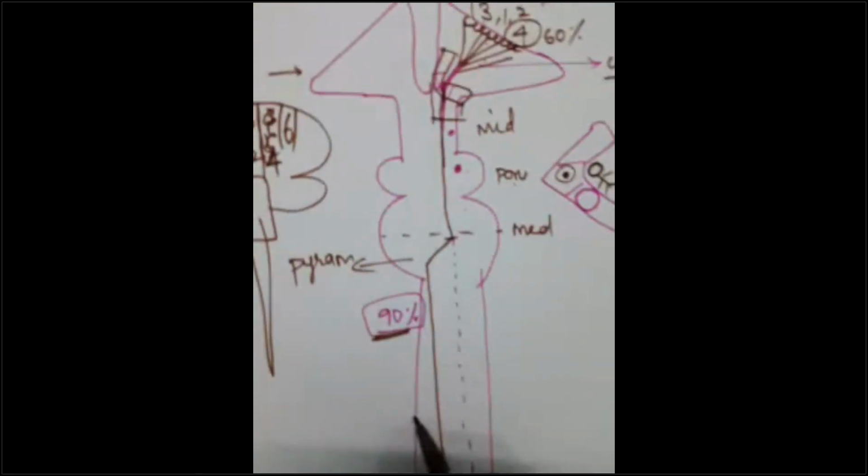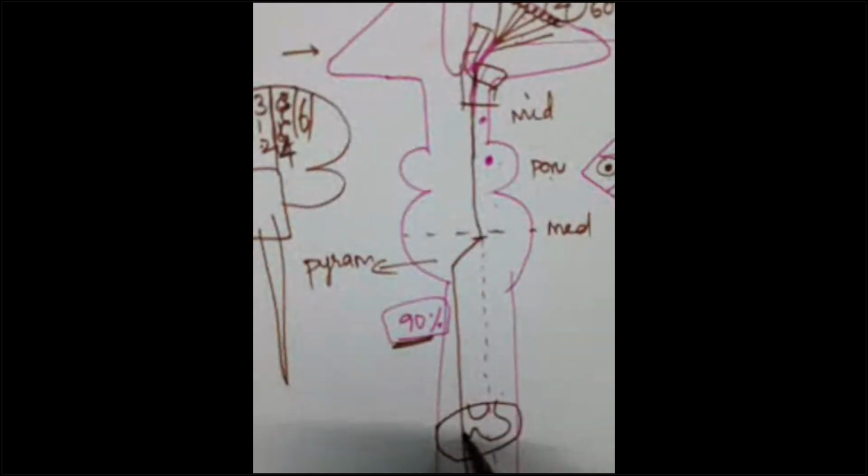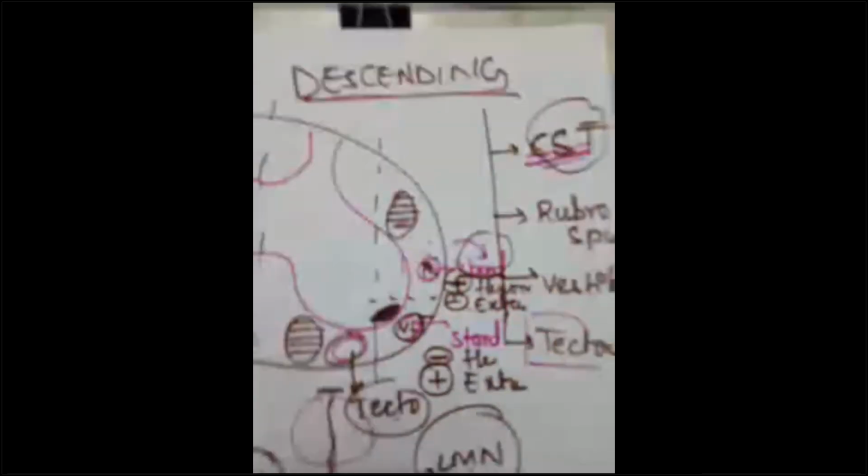Okay. So if I draw the spinal cord section over here, this is the gray matter. This is the white matter. From where it is coming, anterior or lateral? I think it is lateral, right? So the crossed fibers will be coming as lateral corticospinal tracts. We have seen here.